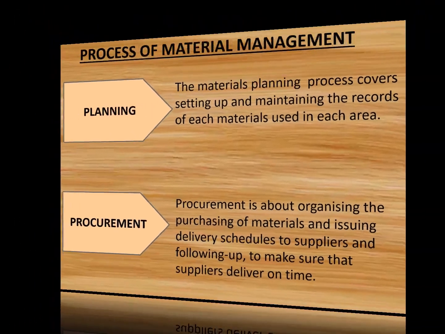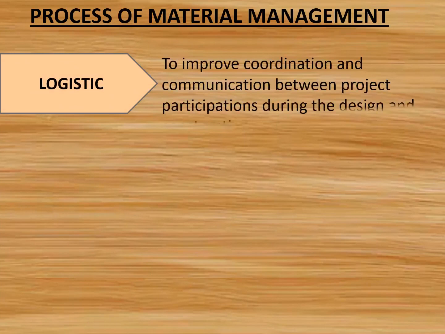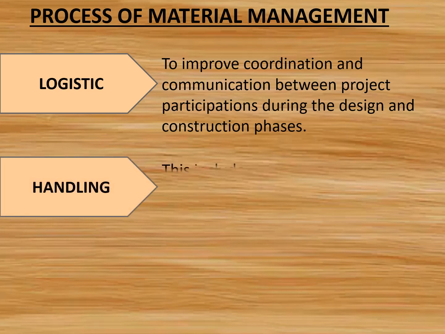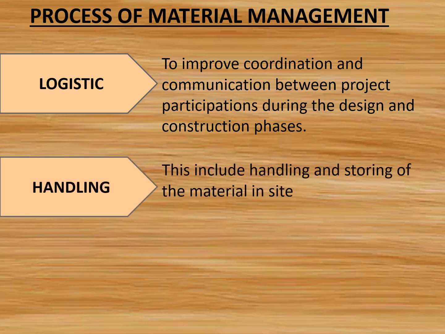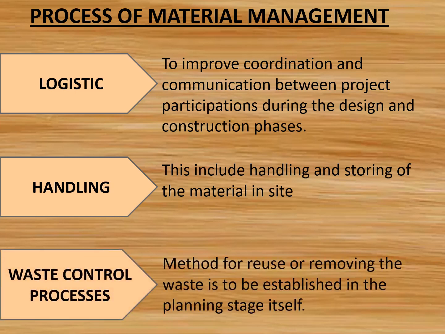Third process in material management is logistics. The primary focus of logistics is to improve the coordination and communication between project participants during the design and construction phases. Fourth process is handling. It includes handling and storing of material on site. And fifth one is waste control process. Storage phase for waste material and method of reuse and removing waste all are established in the planning stage itself.